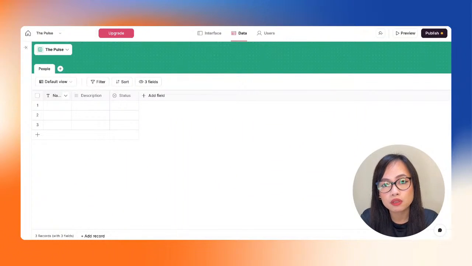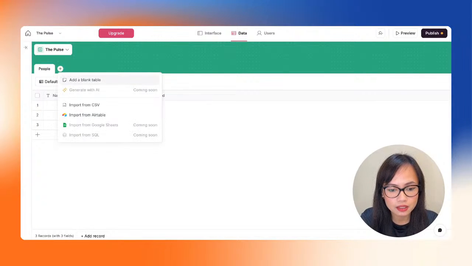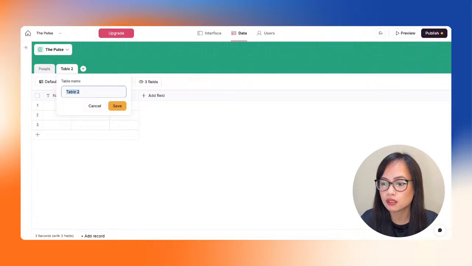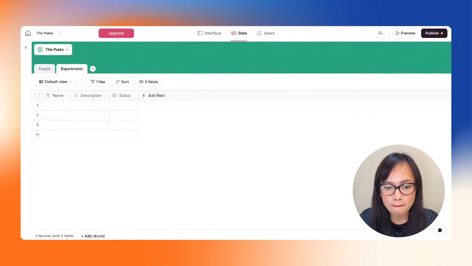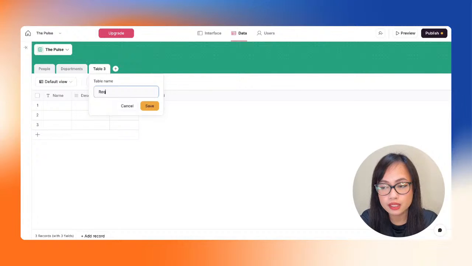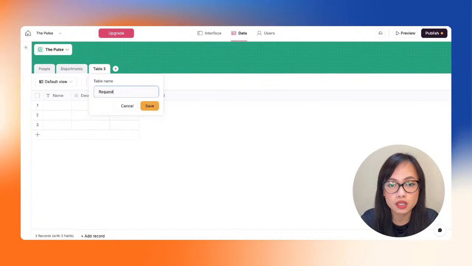What I mean by the people would be the user list, or the list of people who are going to be using the app. And I will explain that specific table later on. The next blank table that I want to add would be the departments. That would be the company departments, let's say operations, sales, marketing, HR, etc. There we go. Next would be our requests table. What I mean by the requests table would be the list of requests sent by the employees to the admins, or to the company admins.